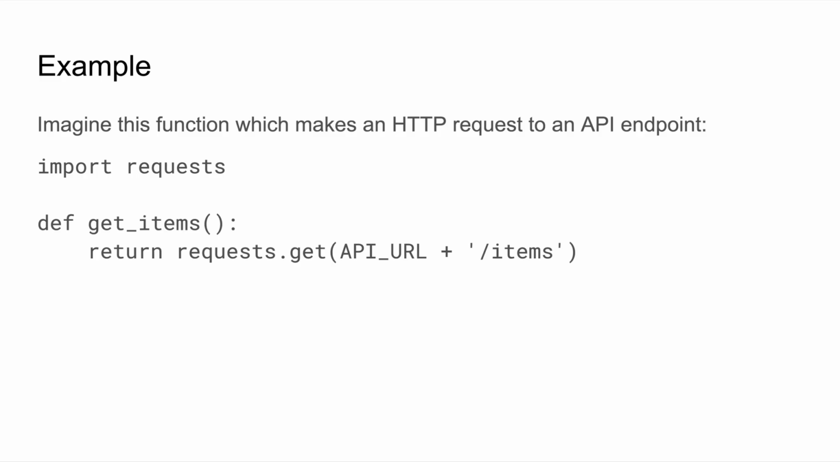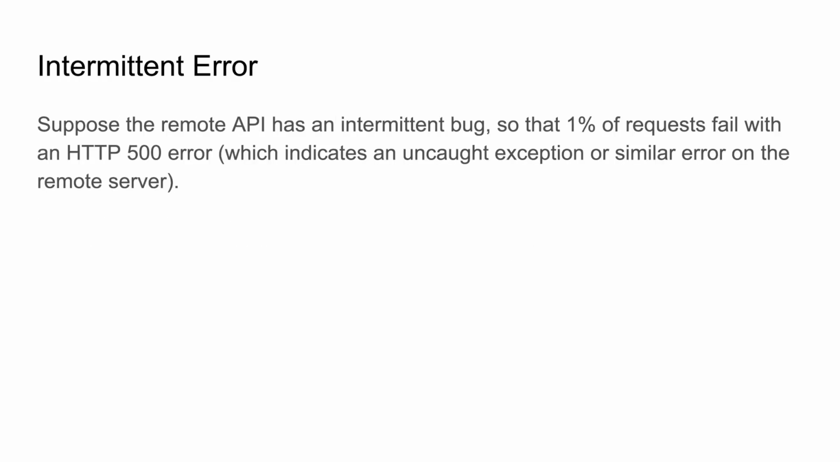Imagine this function, which makes an HTTP request to an API endpoint. It's very simple. When you call this function getItems, it has just one line calling requests.get with the URL. And then it returns an object representing the response from the remote server. Suppose the remote API has an intermittent bug, so that most of the time it works great, but it turns out that 1% of requests will fail with a status code of 500. This is the HTTP status code that indicates an uncaught exception or some similar error on the remote server.